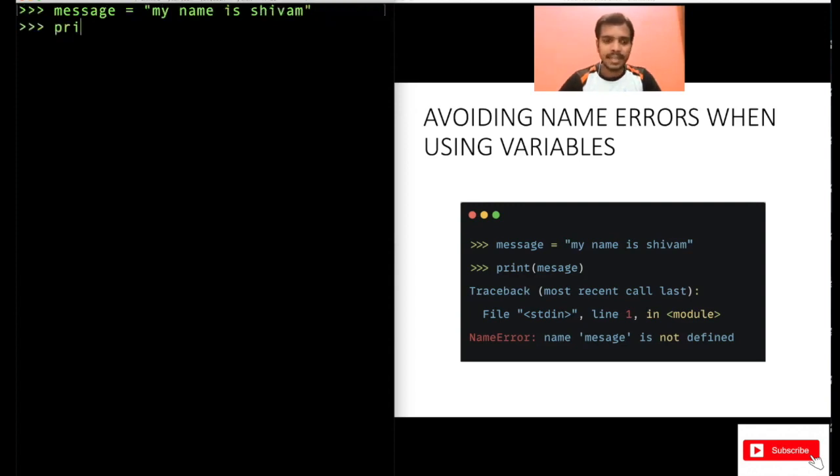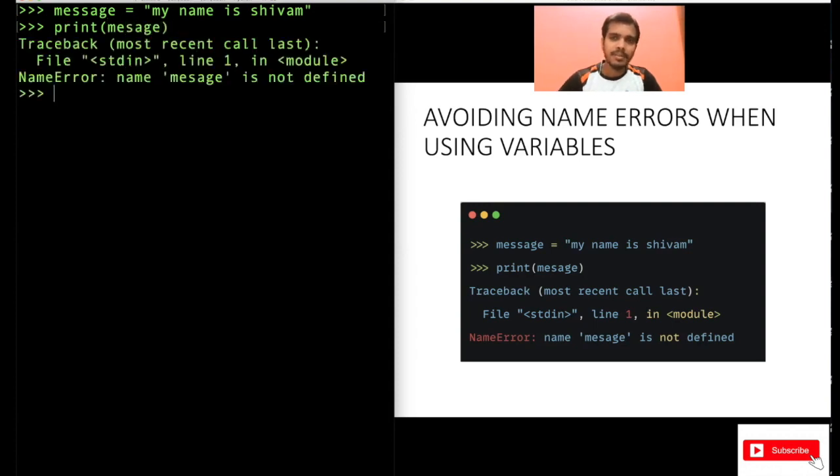While printing, you may write print MESAGE. At first sight it will look like you have written the right name, but you have written the wrong name here. You are using the variable name MESSAGE, see the spelling, but in the print you have used MESAGE. You are missing one S here.